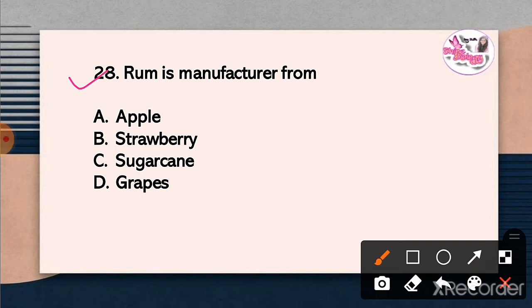Question 28. Rum is manufactured from. The correct answer is option C. Sugar cane.